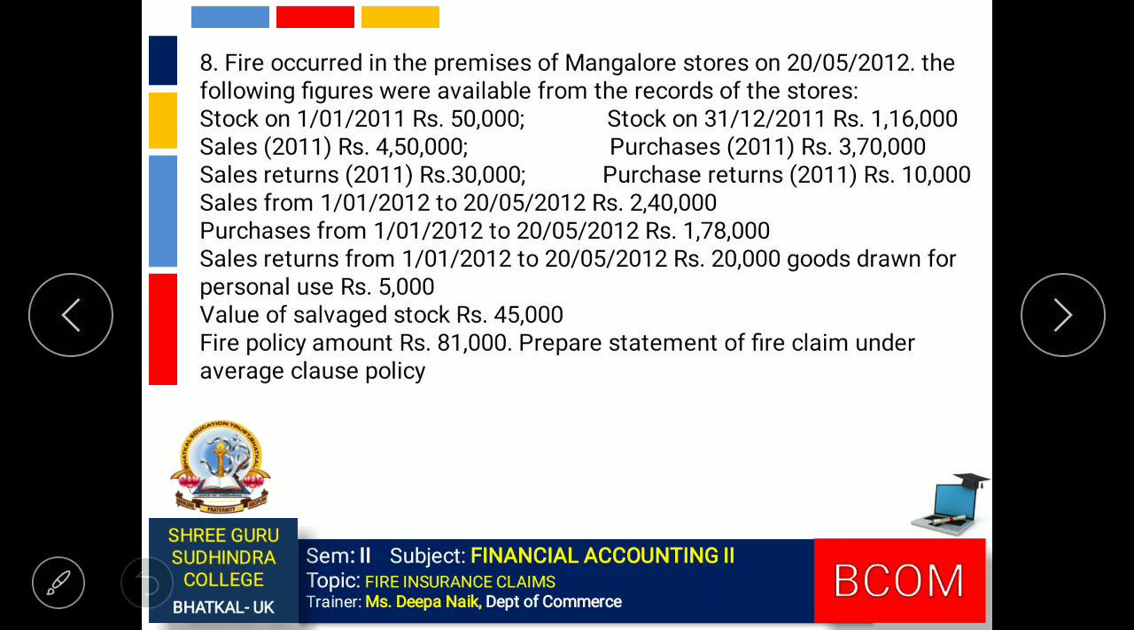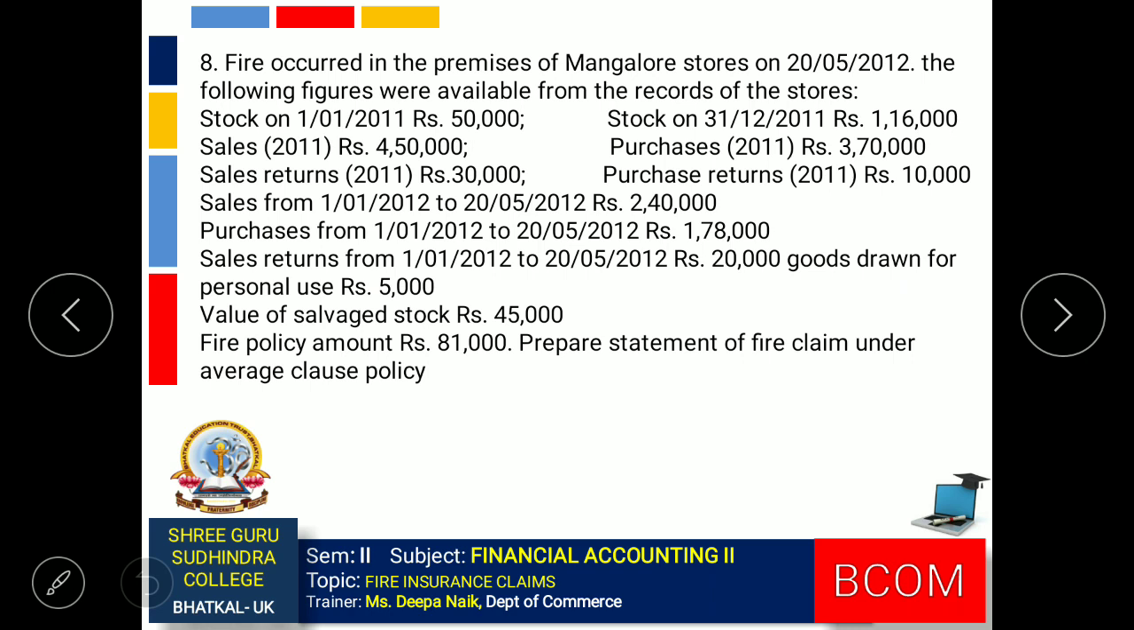In this question, we are not only given purchases, we are also given purchase returns, sales and sales returns. So all the adjustments have to be made in the trading account. For the current year, related to sales there is sales returns, and related to purchase there is an adjustment. It has been said that goods were drawn for personal use. So goods drawn for personal use means there were goods in the godown.